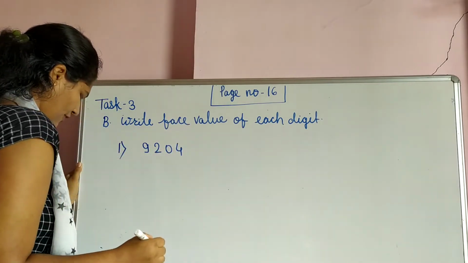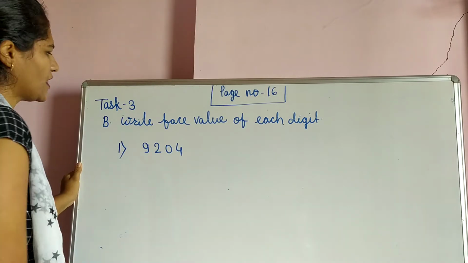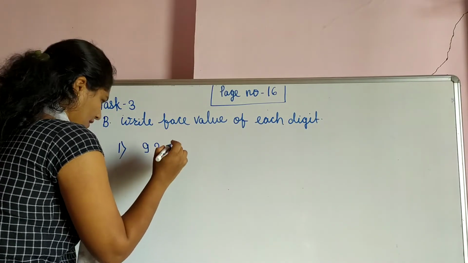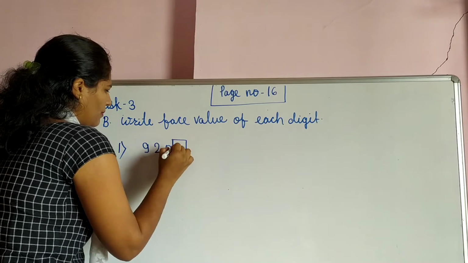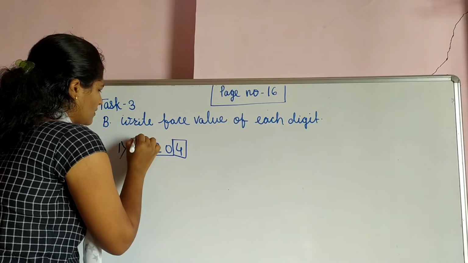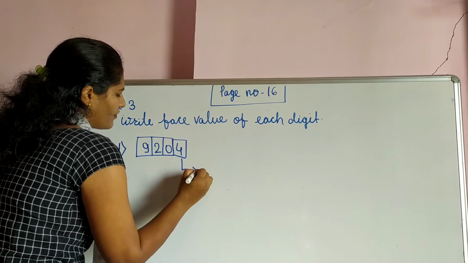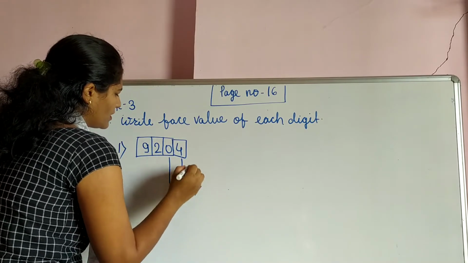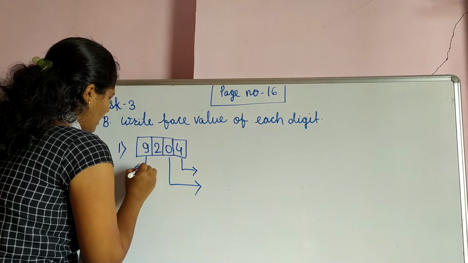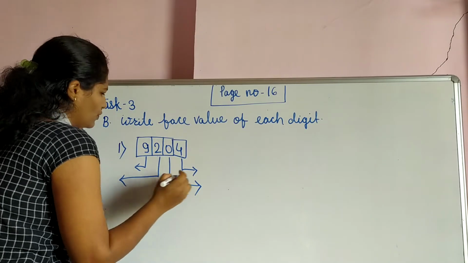9204. So here we have to write the face value of each digit. So we will make a box here. So face value of this 4, then 0, then this 9, and then this 2.